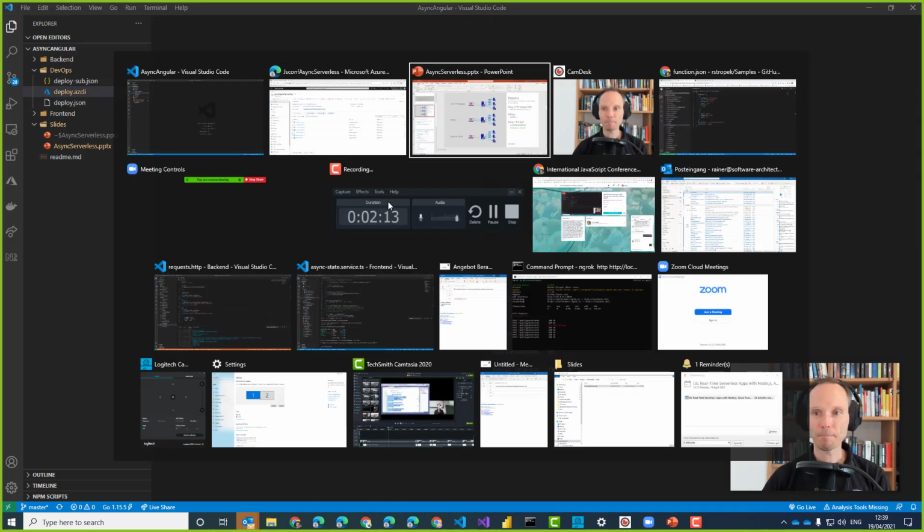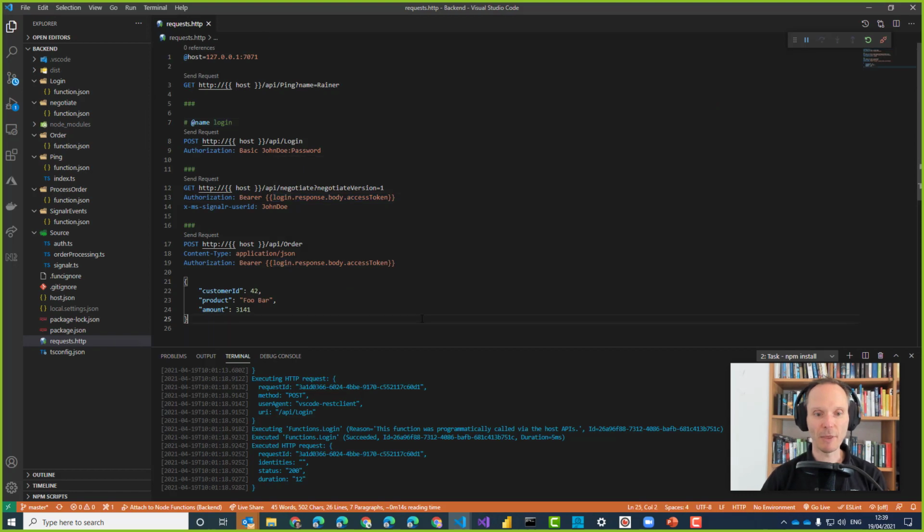Let me switch to my second window here, and that will be the backend. I already started the debugger in this backend, and before we go right into the SignalR part, let me quickly, in 1 or 2 minutes, give you a very, very brief whirlwind introduction into Azure Functions, how that works from the viewpoint of a Node.js TypeScript developer.